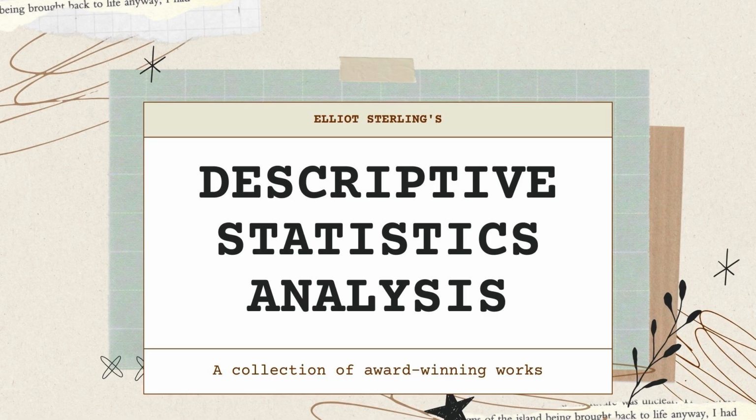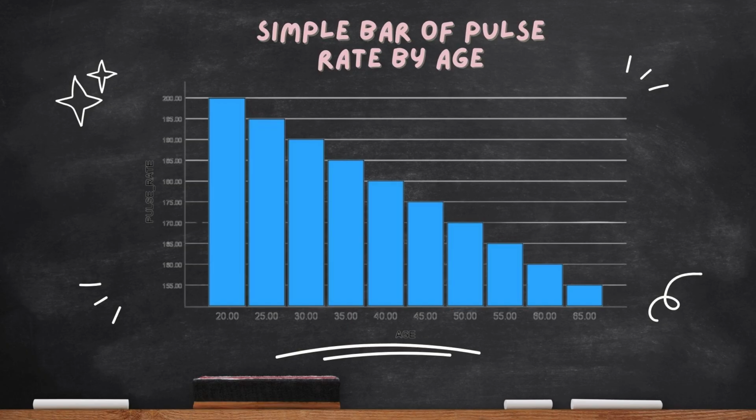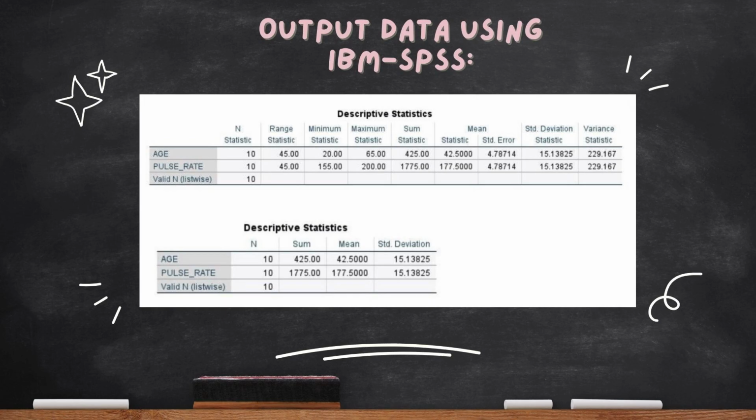Statistical analysis. The title of our study is the relationship between a person's age and their pulse rate. The independent variable in this data is a person's age, while the dependent variable is their pulse rate. From the output data that we got from using IBM SPSS, it shows that the minimum pulse rate is from the age of 20 years old and the maximum pulse rate is from the age of 65 years old.